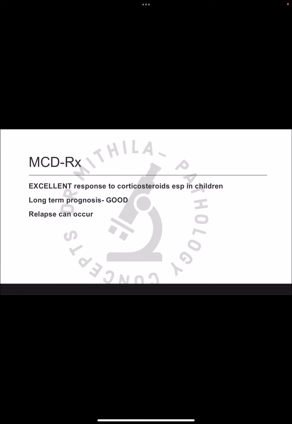And lastly, the treatment. Minimal change disease shows an excellent response to the corticosteroids, like prednisolone, and especially in children, they have a very good prognosis, and long-term prognosis of the disease is good, but relapses can occur.